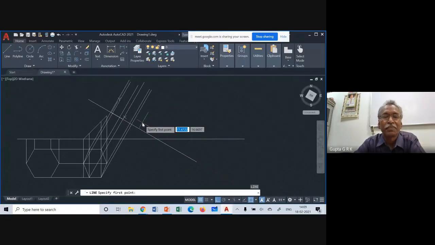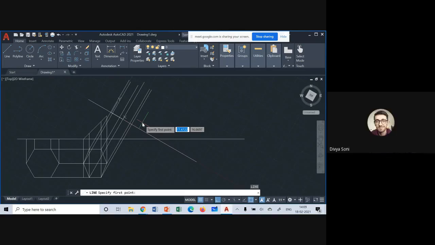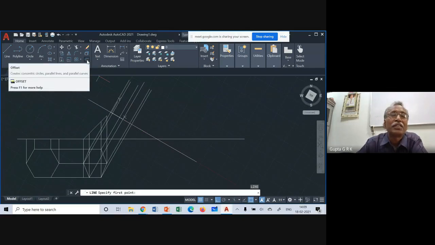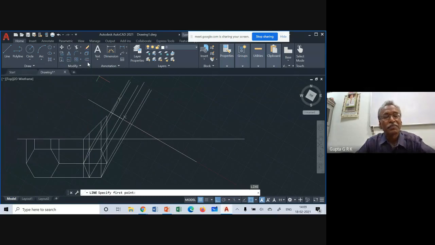Yes. Yeah, because I'm going to get a front view here. The front view distances I have to transfer. So what I do is there is a command called offset. So if I take offset, you choose offset now, and it is asking which distance is to be transferred, the offset distance. So I am taking this point and this point. This is the distance to be transferred.